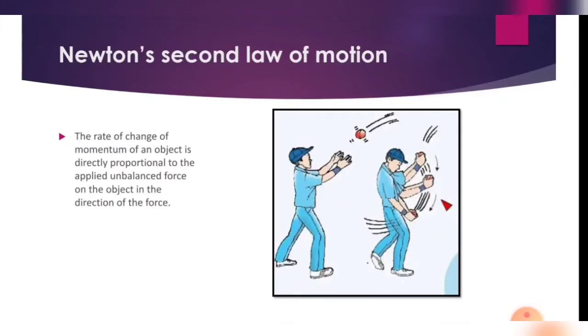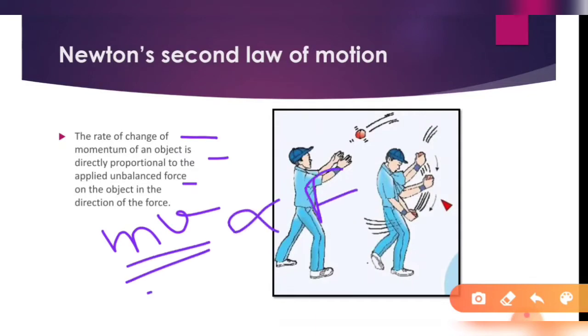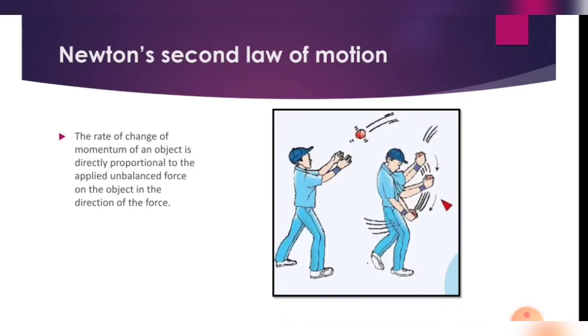And the second law, which we have already read about: what is the second law? The second law states that the rate of change of momentum of an object is directly proportional to the applied unbalanced force on the object, in the direction of the force. It means that momentum, mass into velocity, is directly proportional to the unbalanced force that is applied on an object.